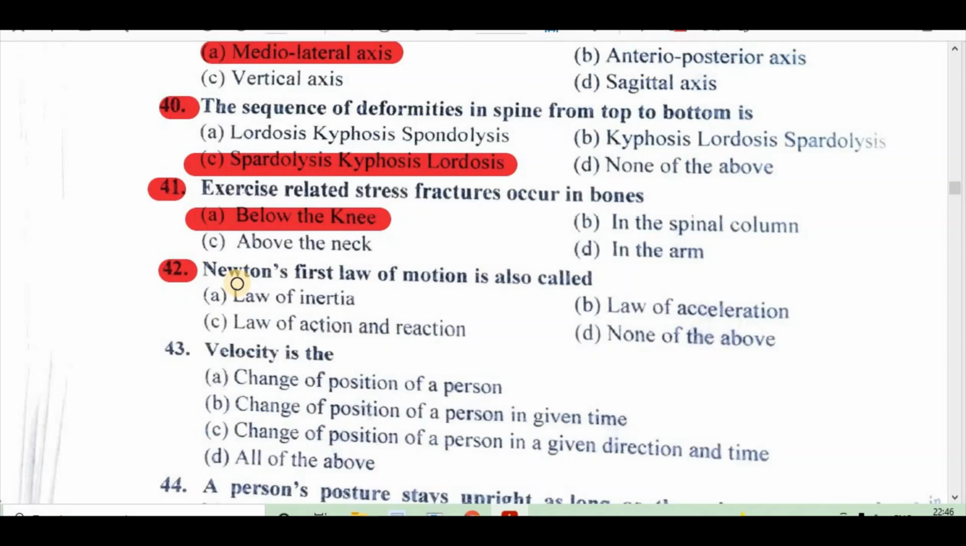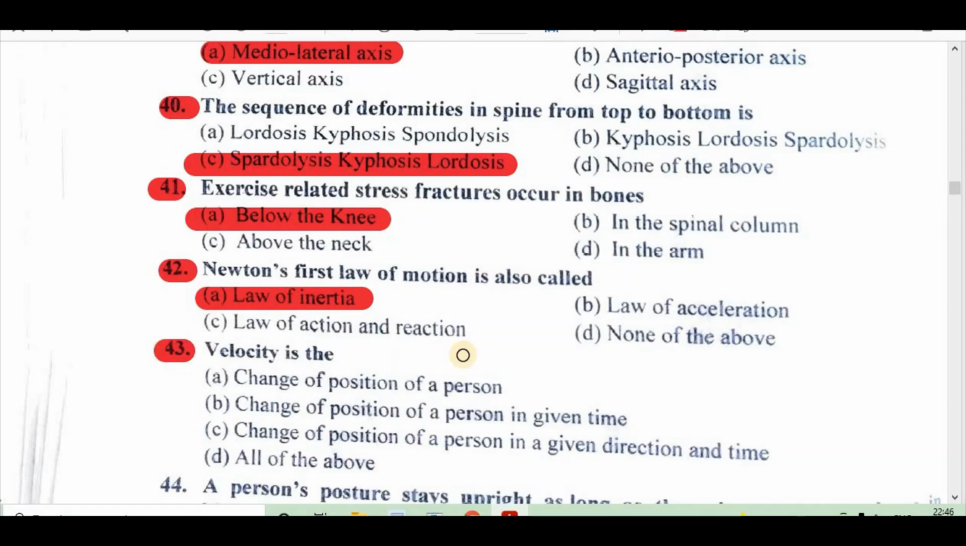Question 42. Newton's first law of motion is also called: A. Law of inertia, B. Law of acceleration, C. Law of action and reaction, D. None of the above. Right answer is A, law of inertia.